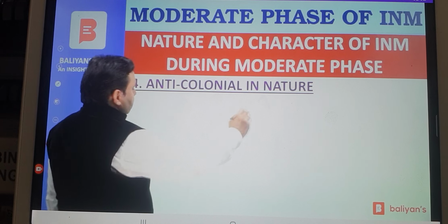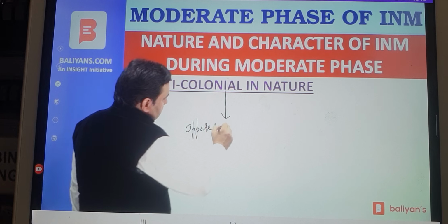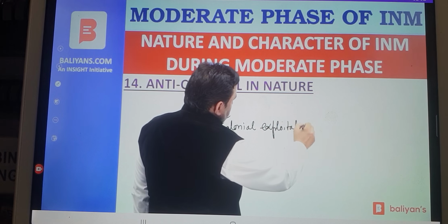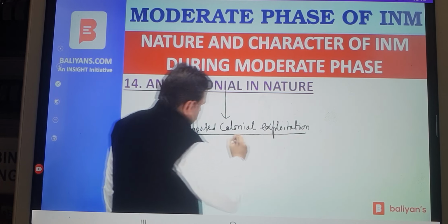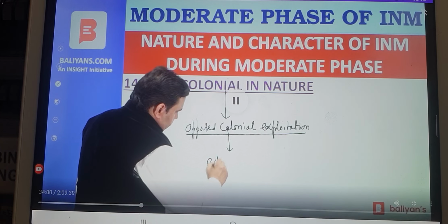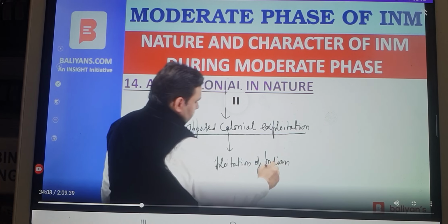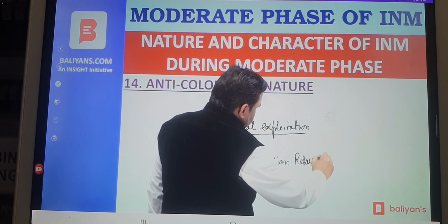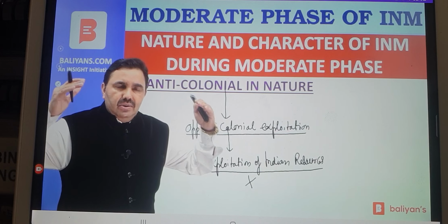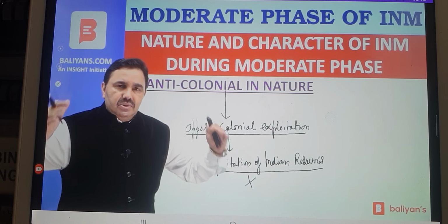The moderates believed in the British sense of justice and fairness, but at the same time they opposed colonial exploitation of India. The exploitation of Indian resources was condemned. The moderates opposed the colonial character of British rule. The problem with moderates was that they could not understand that British rule and colonial rule were two faces of the same coin. They could not understand that the British came to India essentially to exploit Indian resources.